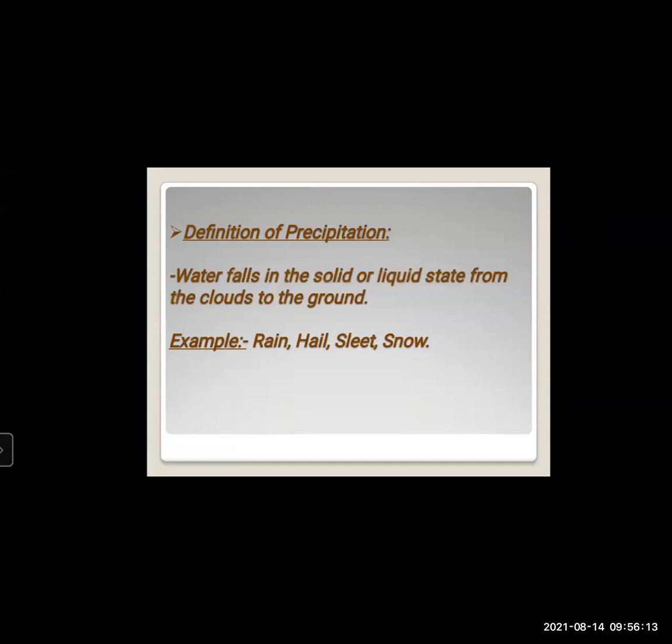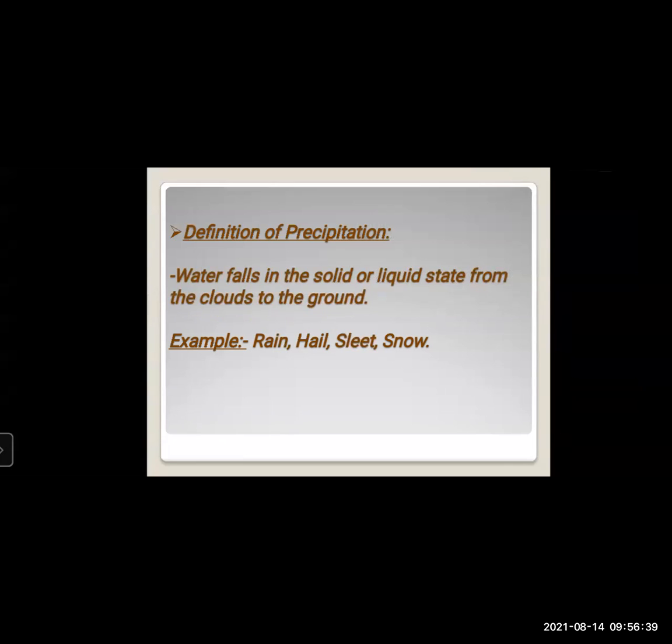What is precipitation? Here you can see the definition of it. Water falling in the solid or liquid state from the clouds to the ground is known as precipitation. In a simple way to understand, when water falls in the form of solid or liquid from the clouds to the ground, it is known as precipitation.